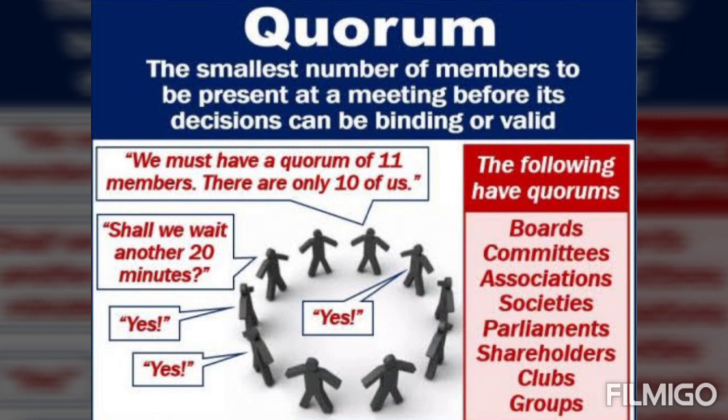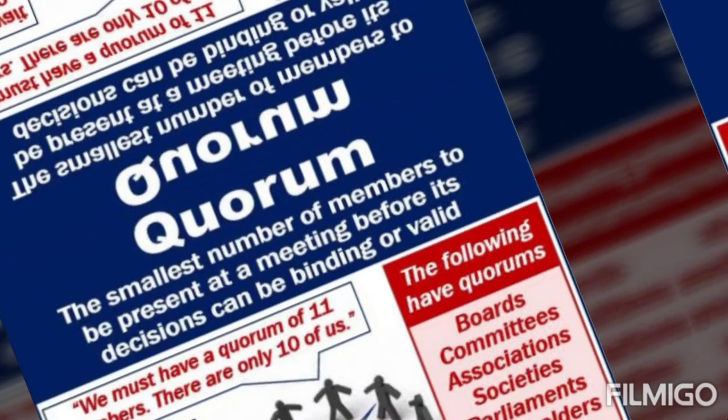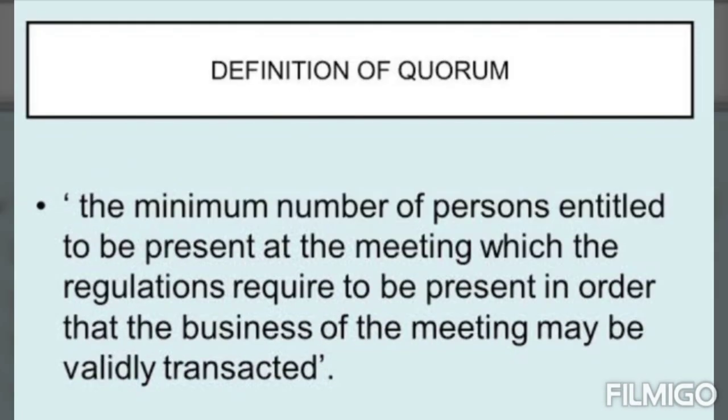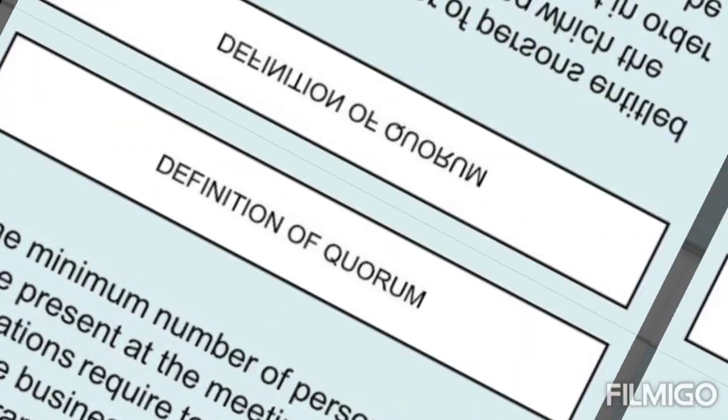This means that the House cannot conduct its proceedings and pass bills and resolutions without the presence of at least 1/10 of its total membership. The Speaker may adjourn the House or suspend the meeting until there is a requisite quorum. For the Lok Sabha, the quorum is 55 members.